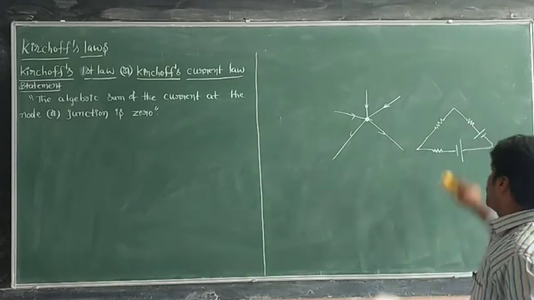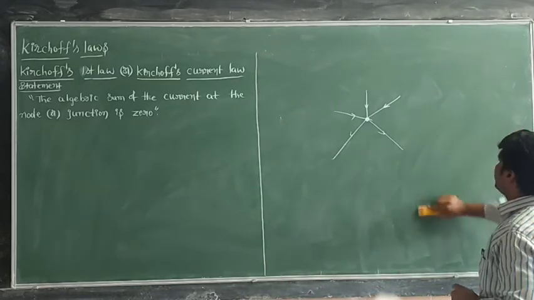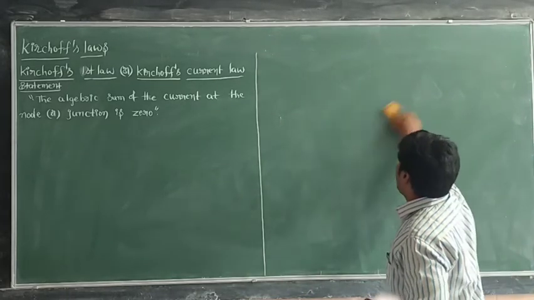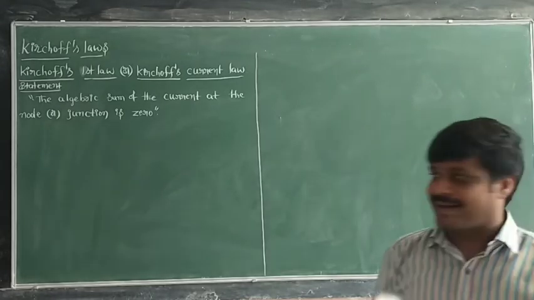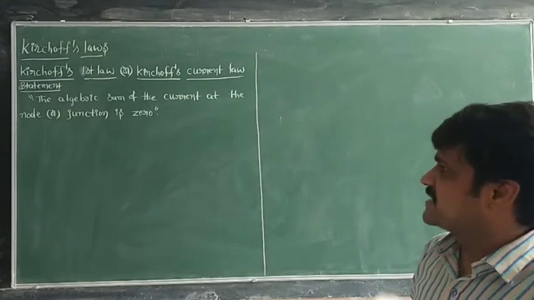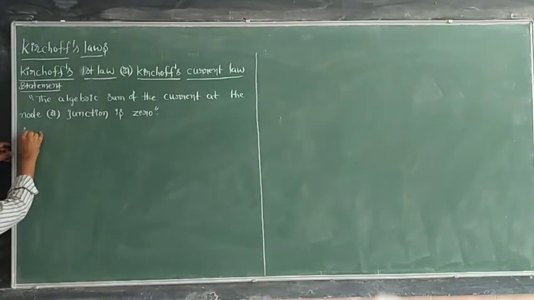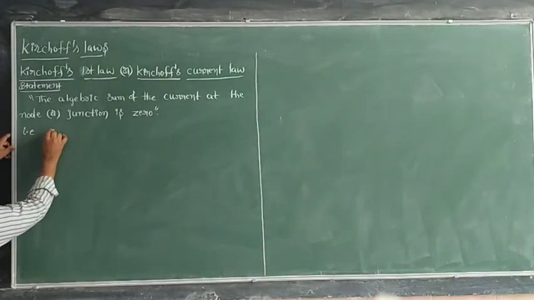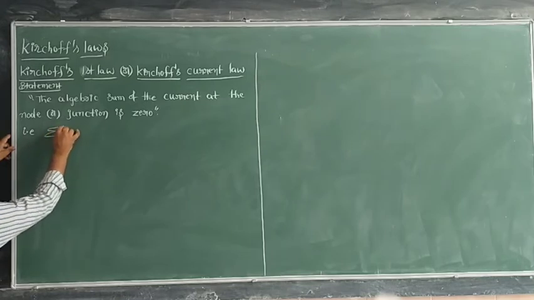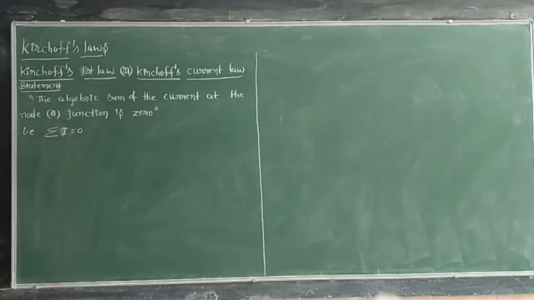Now, what Kirchhoff's first rule is saying is that the algebraic sum of current at the node or junction is 0. That is how to write it: the summation of I is equal to 0.